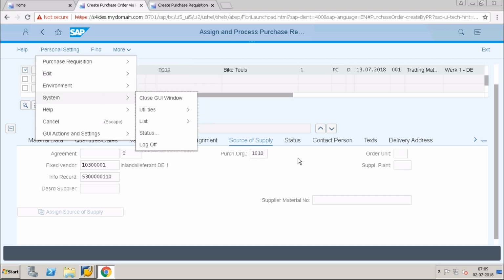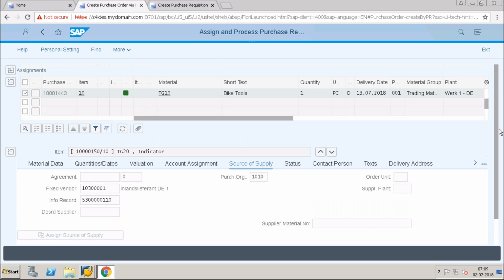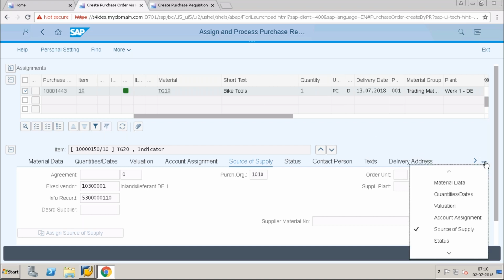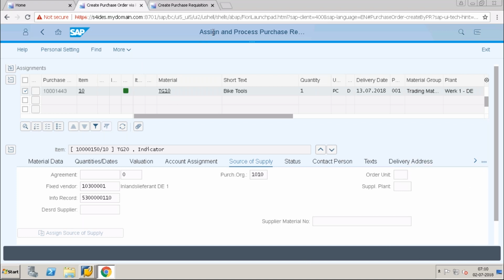The submit button is not coming. Here a submit button should come.